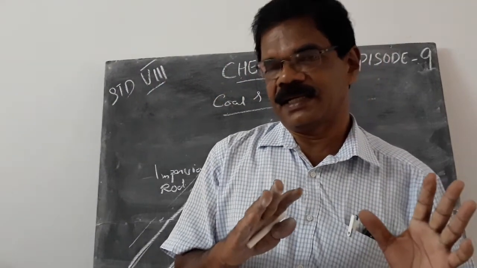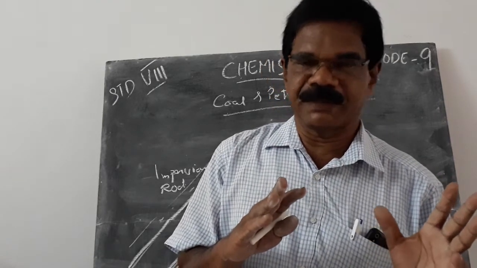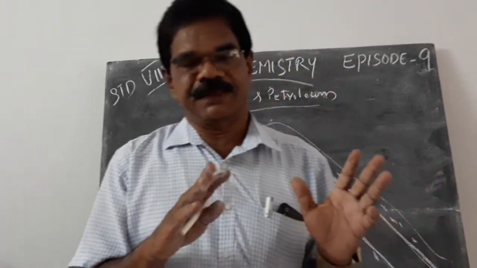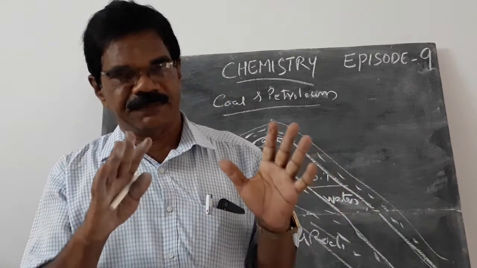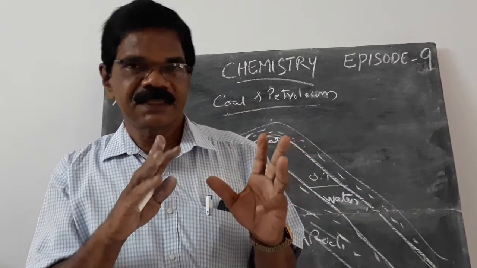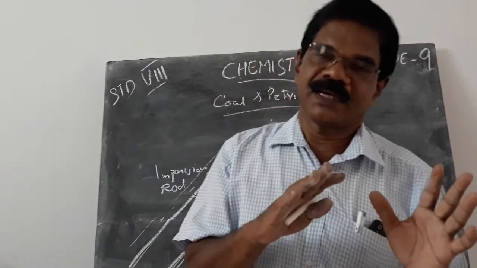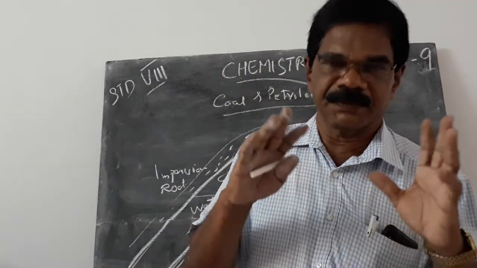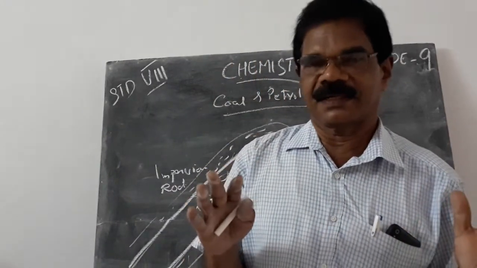You have read in newspapers about the Cochin refinery. At the Cochin refinery, the crude oil is converted, that is, its constituents or components are separated.